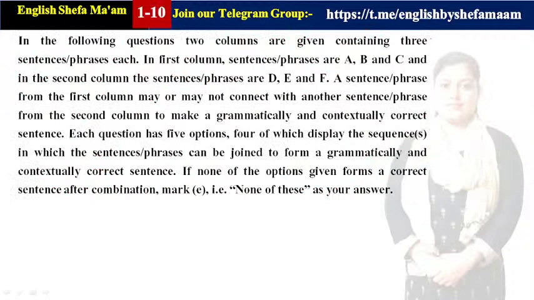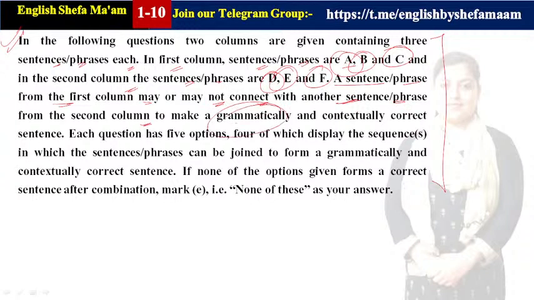So here it is given. Let us see. Here it is saying, in the following questions, 2 columns are given containing 3 sentences or phrases each. In the first column, the sentences or phrases are A, B and C, and in the second column the sentences or phrases are D, E and F. A sentence or phrase from the first column may or may not connect with another sentence or phrase from the second column to make a grammatically and contextually correct sentence.